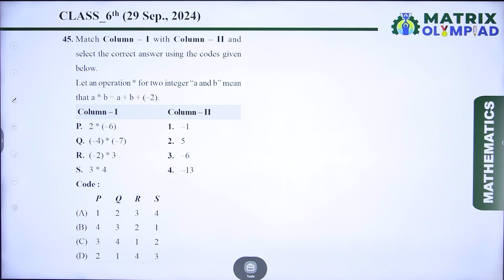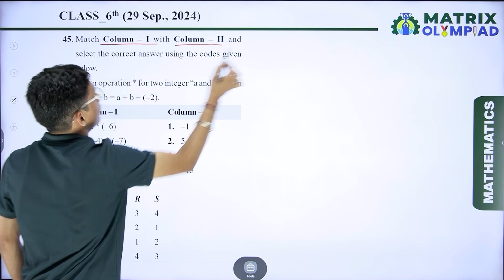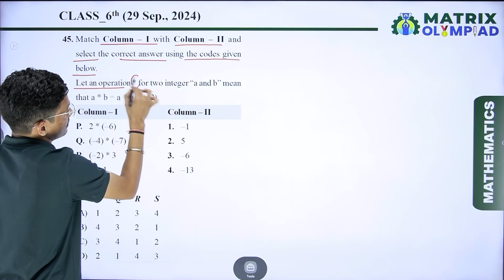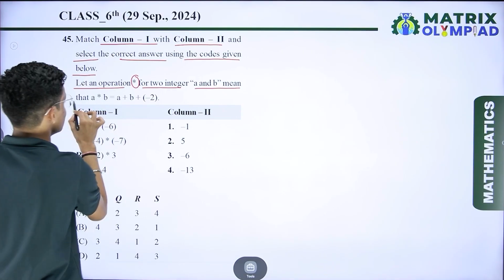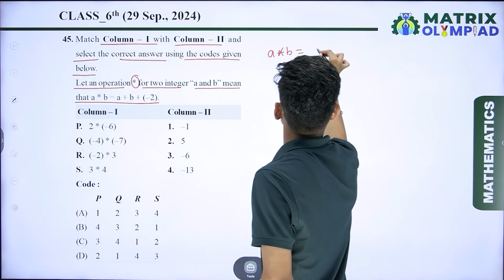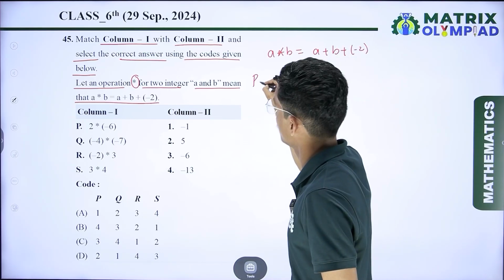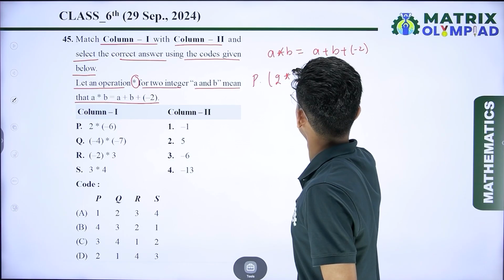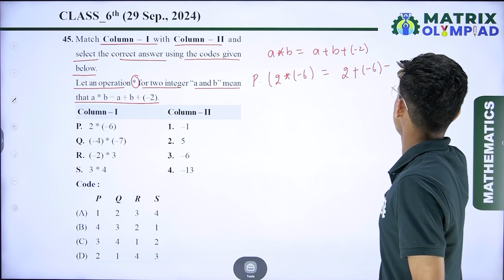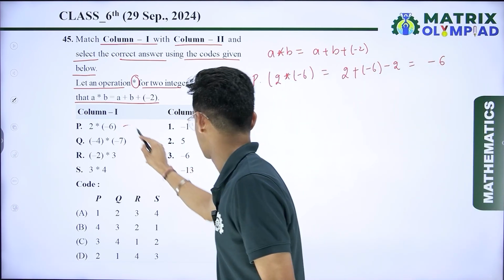Now the next question, which is again based on matching column 1 and column 2: select the correct answer using the code below. Let an operation on two integers a and b be defined as shown. So we have to follow this operation. First, P is 2 operation minus 6. So I can write 2 plus (minus 6) minus 2. So here the answer is minus 6. So P is connected to minus 6.